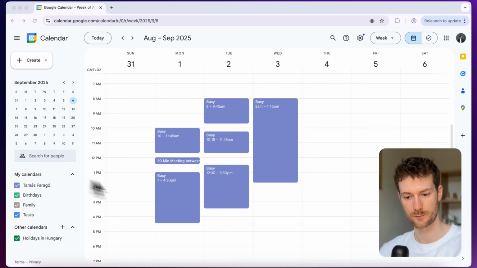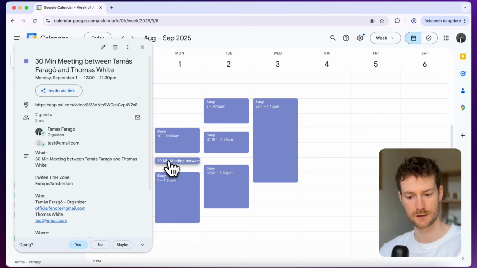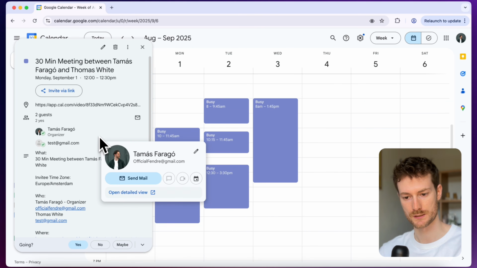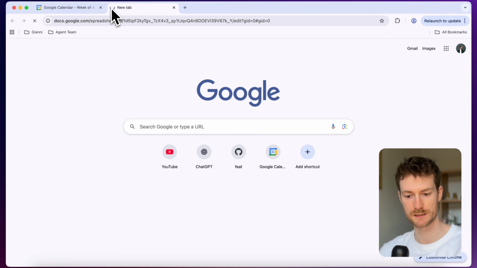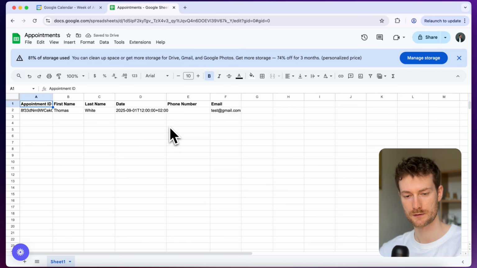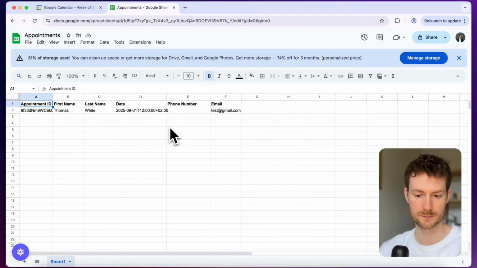As you can see, it booked the appointment at 12 p.m. It got my email and it also has my name. And if I open the Google Sheets, you will see the exact details of the appointment. This is where we will keep the appointments because we need to save the appointment ID in order to reschedule the appointment or cancel it.